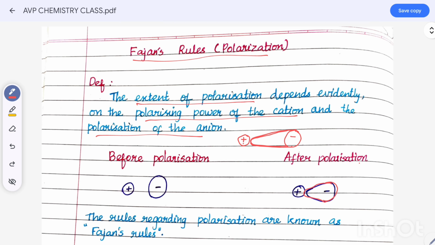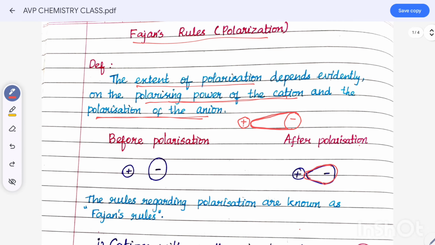The capability of the cation to attract is the polarizing power of the cation, and the resulting distortion of the anion is the polarization of the anion. So that is the definition.